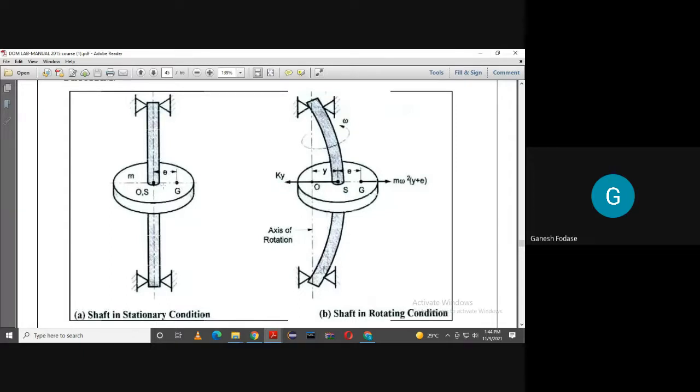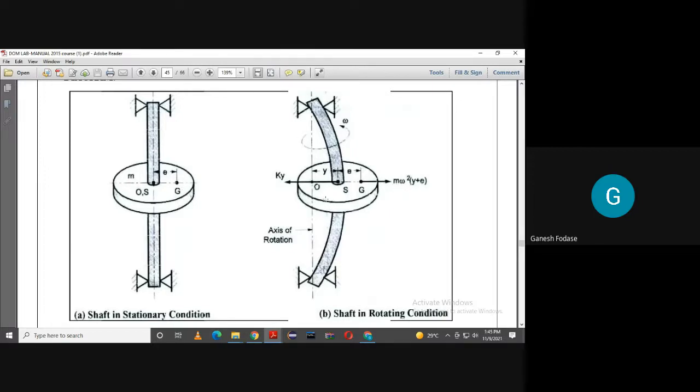And due to this eccentricity, there will be some centrifugal force acting outward when the shaft starts rotating with some angular speed omega. You can see Y is displacement, or you can say it is dynamic displacement, the distance between the geometric center and the bearing centers. So Y is dynamic; it keeps on changing, while E is constant. Due to this Y plus E, there will be a centrifugal force acting, and that centrifugal force is equal to m omega square into Y plus E.